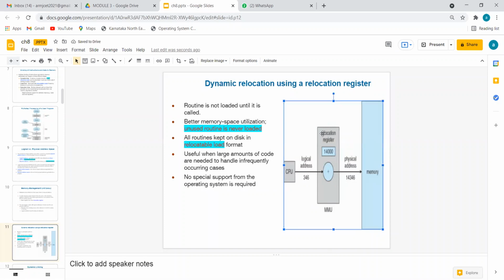Let me give one real-world example to understand this relocation register. Three close friends are in the class. Their practice is that every day all three come together and go out together. Suddenly, one day they entered the class and no three continuous seats were available.